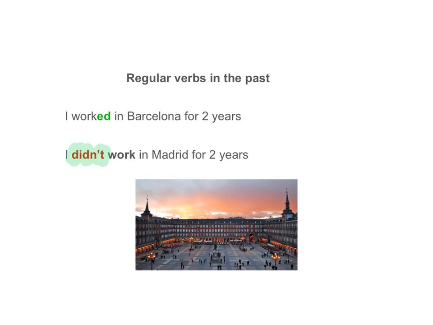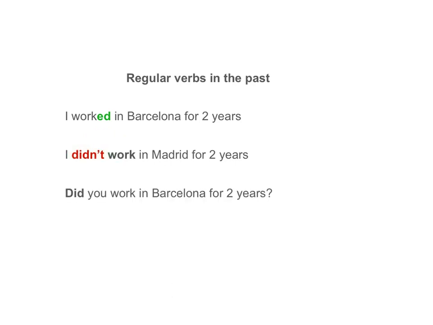To form the negative, we put the auxiliary didn't before the main verb. I didn't work in Madrid for 2 years. And to make a question, we use the auxiliary did. Did you work in Barcelona for 2 years? In the short answer, we repeat the auxiliary, yes I did, or no I didn't.